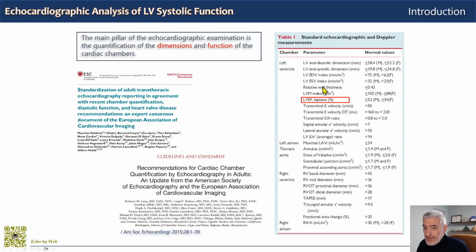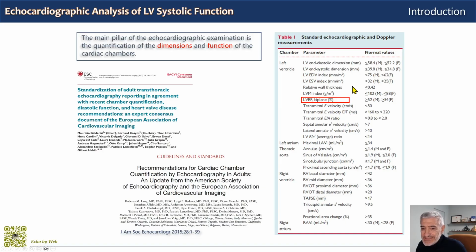The table on the right here, from the EACVI 2017 European document concerning the standard echocardiographic examination, lists the required measurements of indexed volumes, relative wall thickness, mass, and biplane ejection fraction.